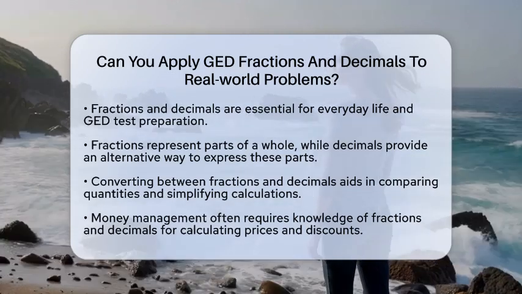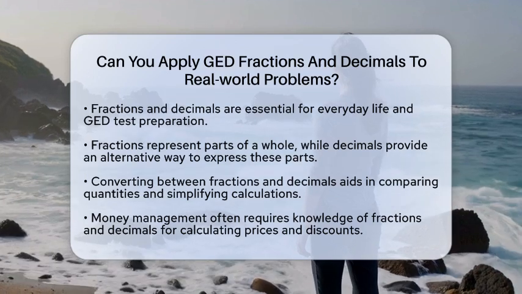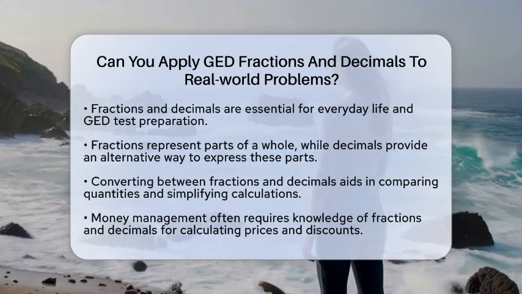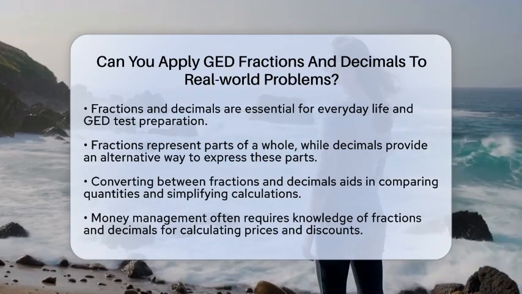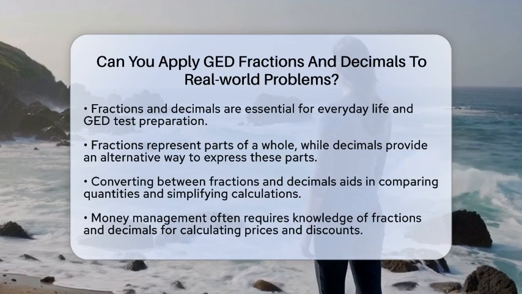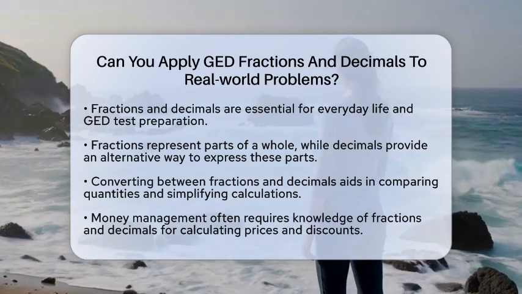Fractions represent parts of a whole. For example, 1/4 means 1 part out of 4 equal parts. Decimals are another way to express these parts, like 0.25 for 1/4. Converting between these forms is important for comparing quantities and making calculations simpler.